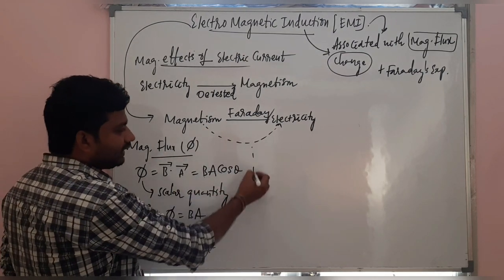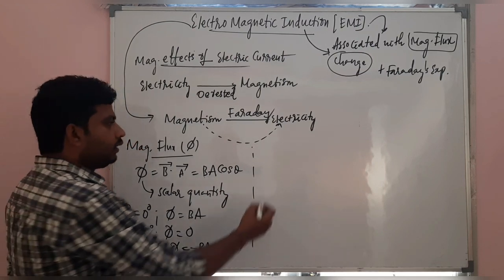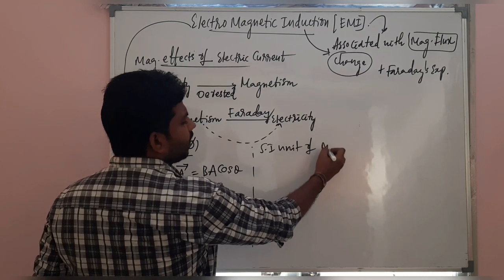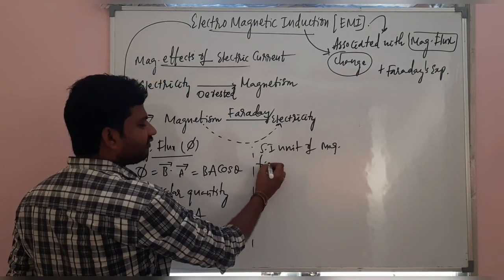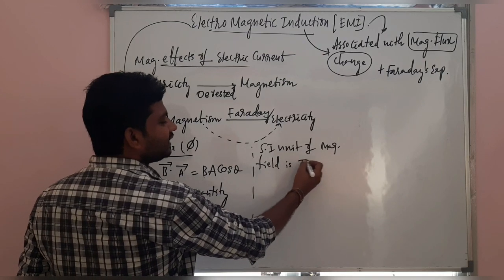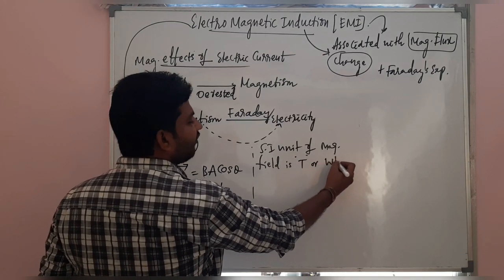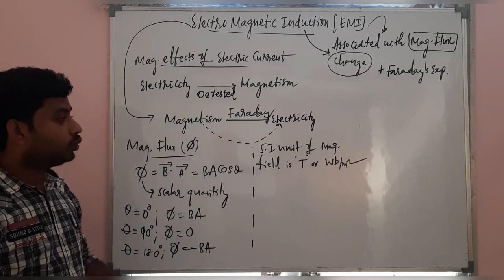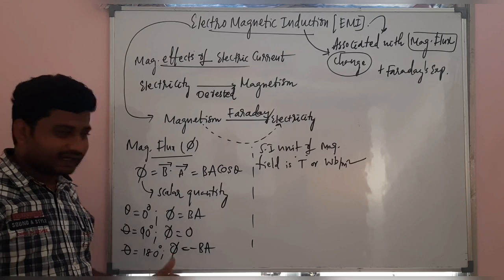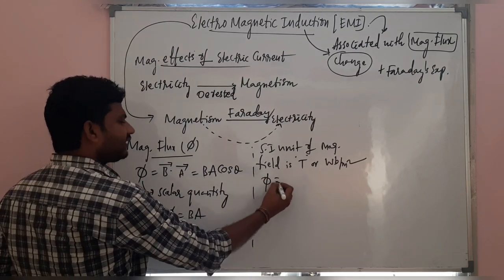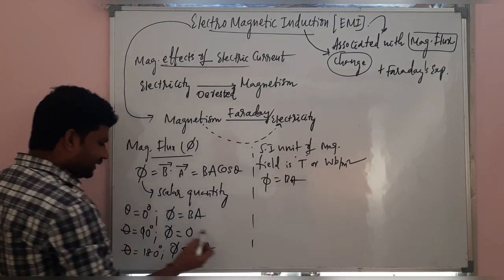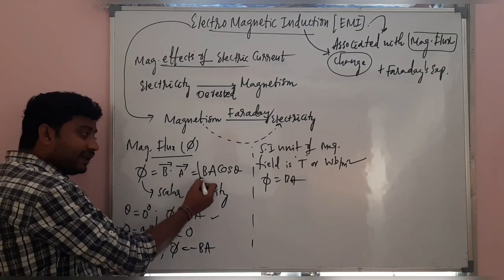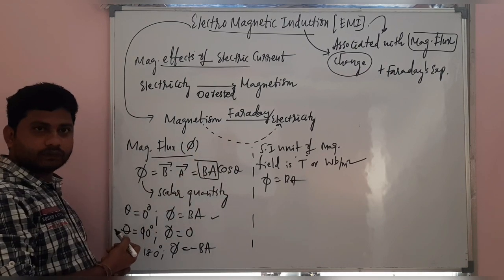I hope you could recollect the SI unit of a magnetic field or field induction is Tesla or Weber per meter square. This is what we have learned already. How Weber per meter square, you will understand now. The magnetic flux is equal to BA. Let's take the condition of theta is 0 degrees. And what is theta here? The theta is the angle between B and A.